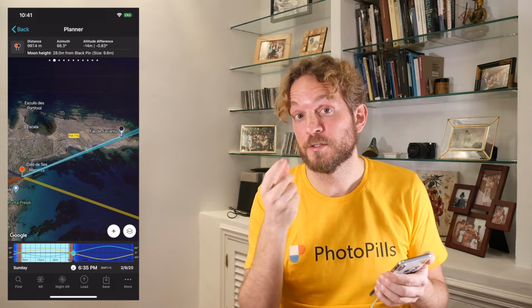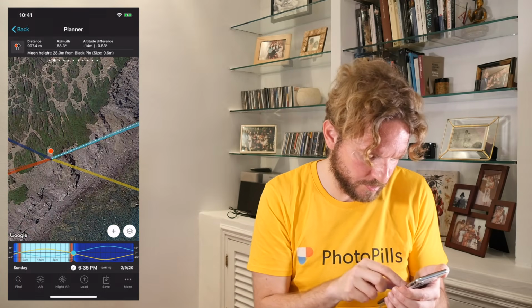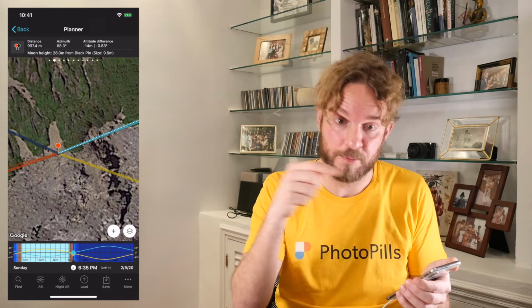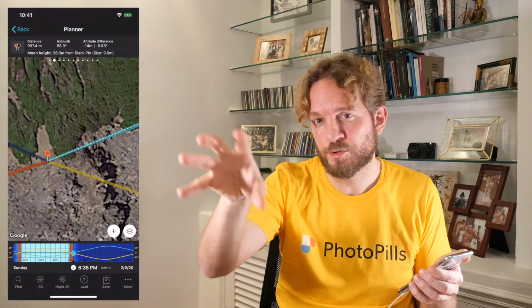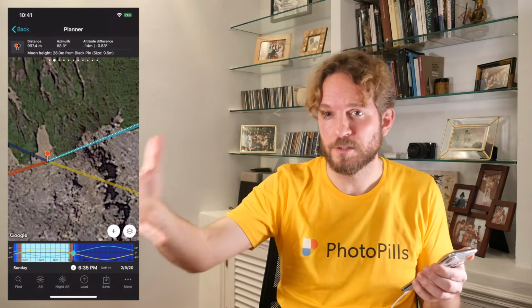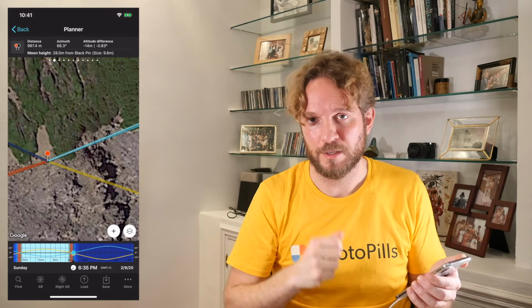To be sure that I am at the right shooting spot, I try to find references on the location that I can also find on the map in the PhotoPills app. If I can find a rock, a tree, something that I see on the location and I also see on the map here, I know that I am at the right shooting spot.